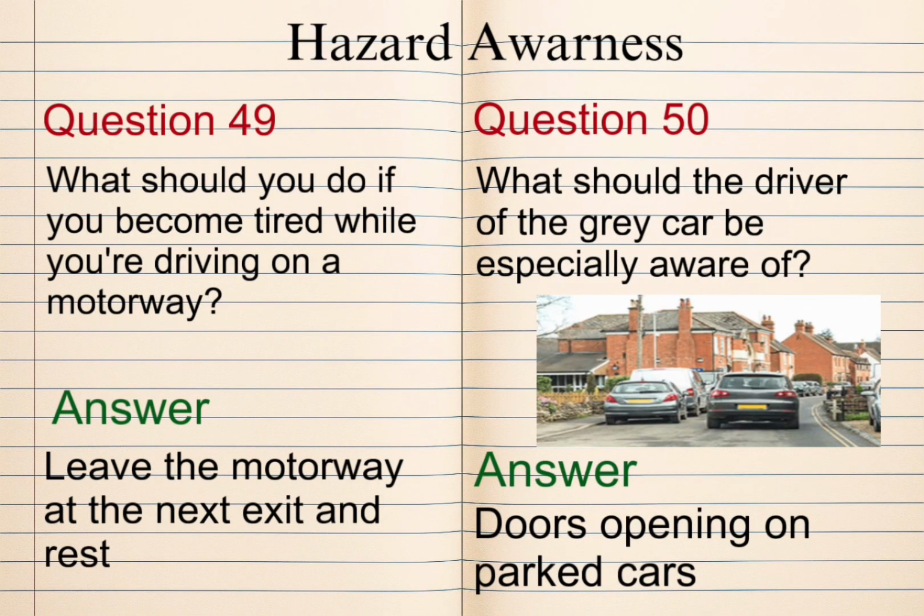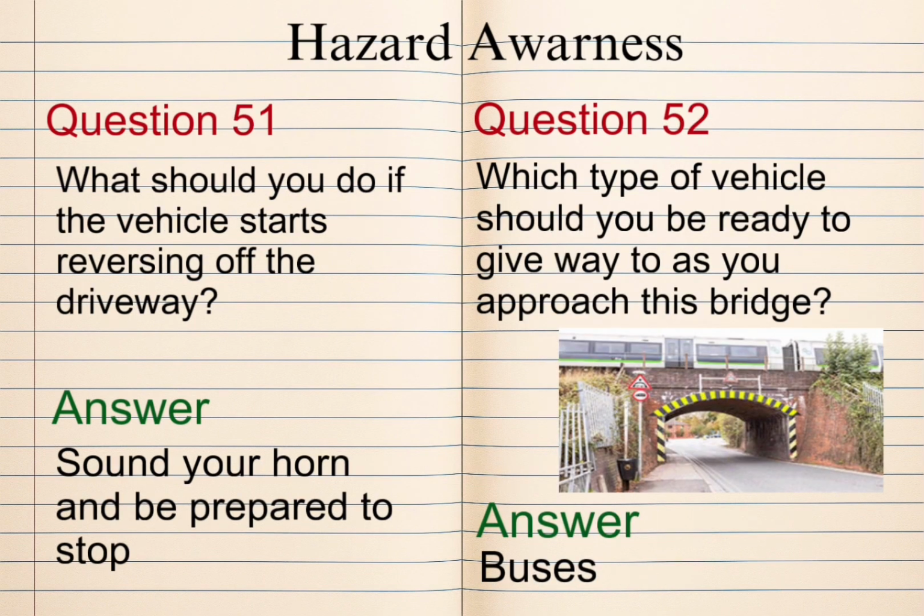Question 49. What should you do if you become tired while you're driving on a motorway? Answer: leave the motorway at the next exit and rest. Question 50. What should the driver of the grey car be especially aware of? Answer: doors opening on parked cars. Question 51. What should you do if the vehicle starts reversing off the driveway? Answer: sound your horn and be prepared to stop.